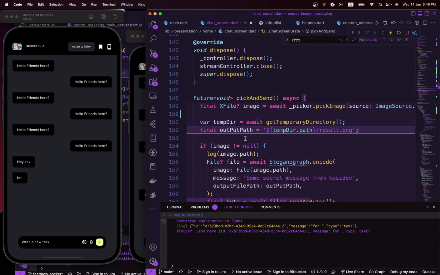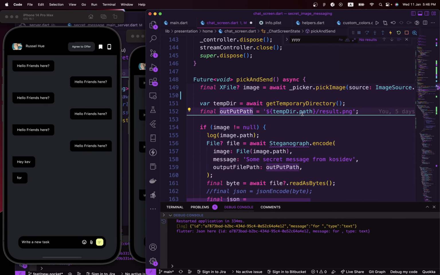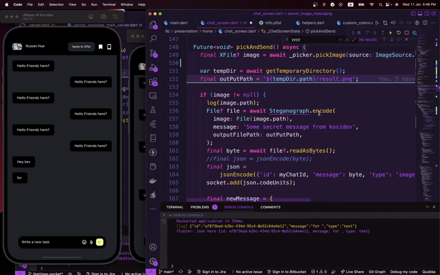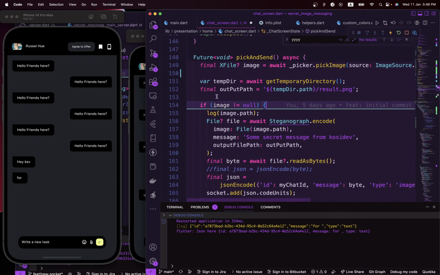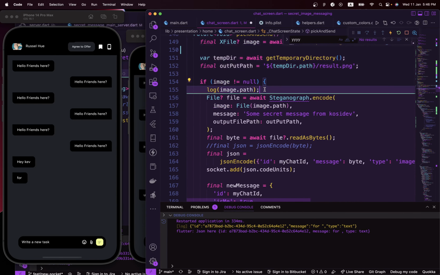Whenever the image is picked, we use this API to create a temporary directory, and then we create an output path, like result.png. Next, we say if image is picked, and make sure that this is not null.